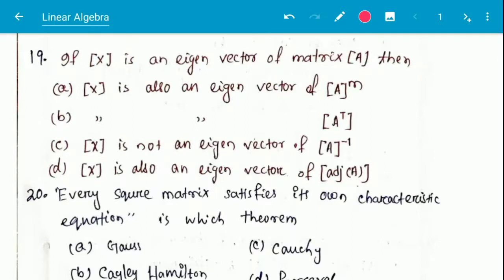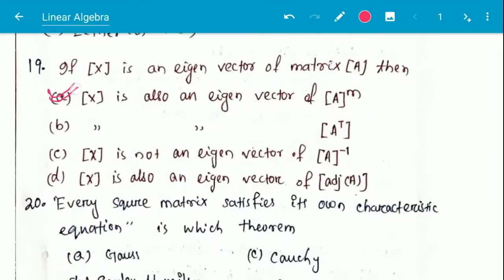Option C, X is not an eigenvector of A inverse. Option D, X is also an eigenvector of adjoint of A. So here the answer is option A, that is, X is always an eigenvector of A to the power m. This is the correct answer.